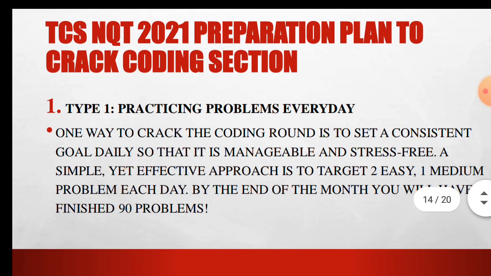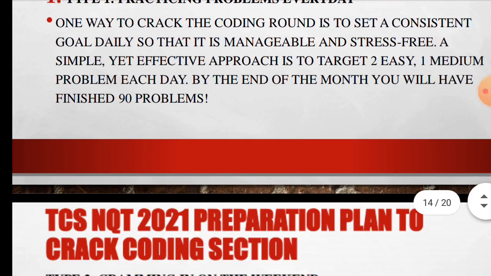First, practice 1 problem every day. Practicing problems every day. One way to crack the coding round is to set a persistent goal daily so that it is manageable and stress free. A simple yet effective approach is to target two easy questions and one medium problem each day. By the end of the month you will have finished 90 problems.